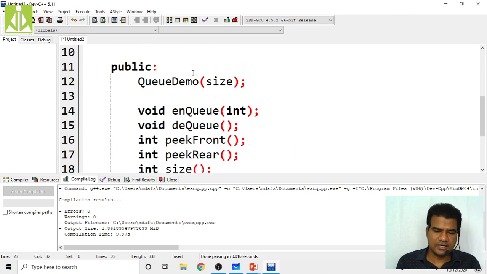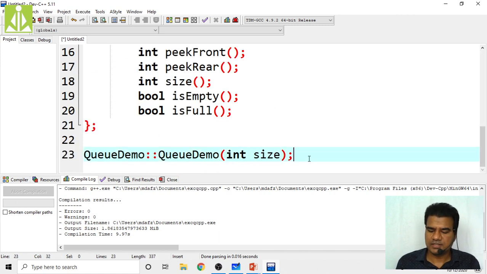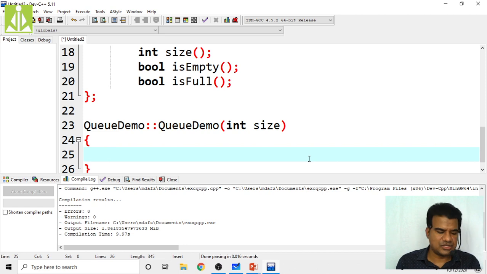Int size. Here it should not be size, rather it has to be int. Okay, it has to be int, but here it has to be size. So remove this one and write the definition for this one. Constructor, that is, I'm creating a queue now.